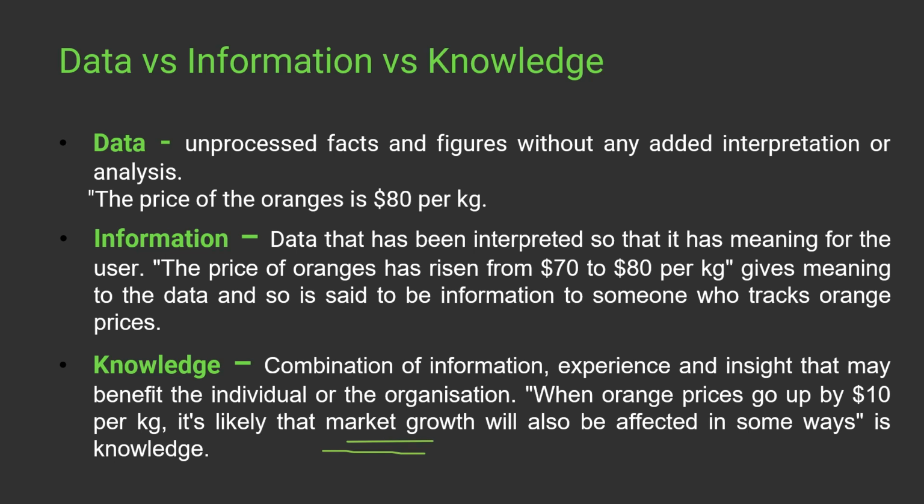So this is data versus information versus knowledge. This is the clear-cut difference: how we can extract information, then how we can make this information useful and extract further knowledge for our use. So that's why data is so important, and using this data we can extract these things.